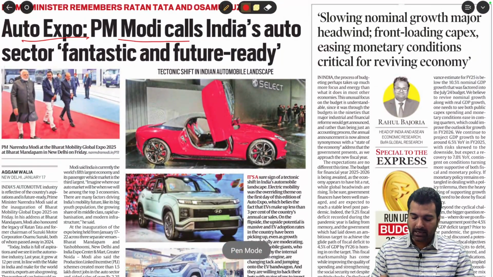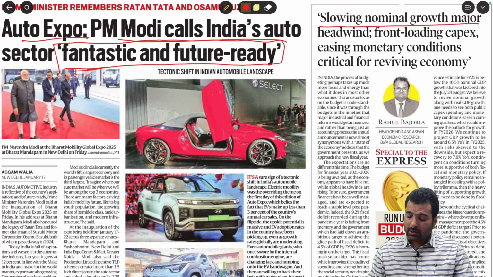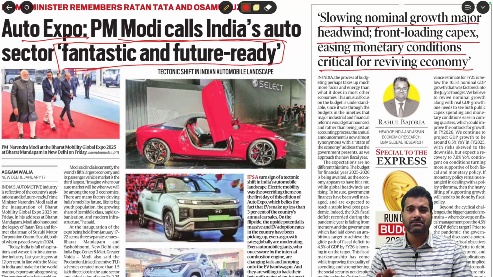Auto Expo in Delhi. PM Modi calls the India auto sector fantastic and future ready. Next one is slowing nominal growth, a major headwind; front loading capex and easy monetary conditions critical for reviving the economy. So in simple terms, everyone has their own presentation before the budget.